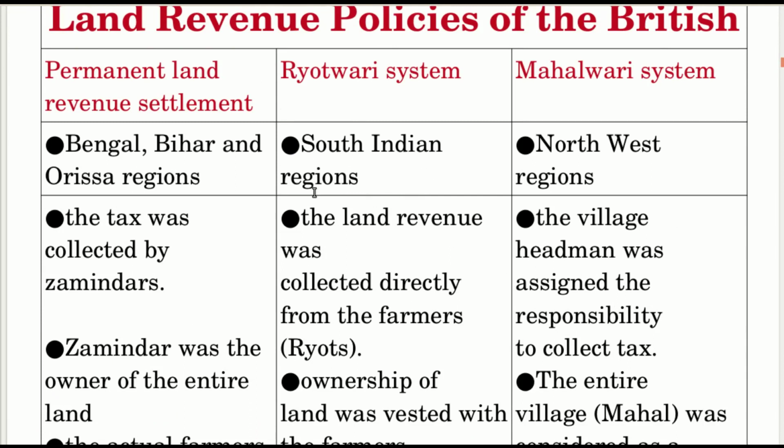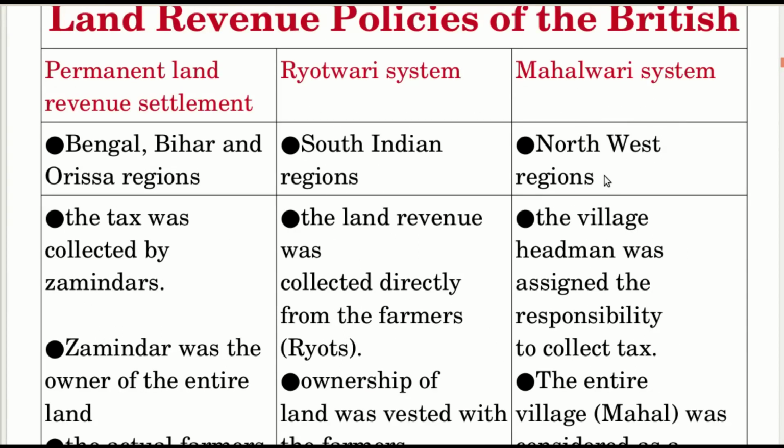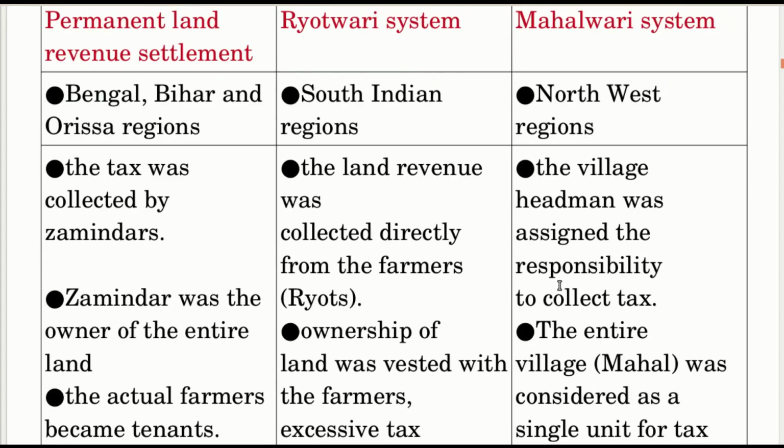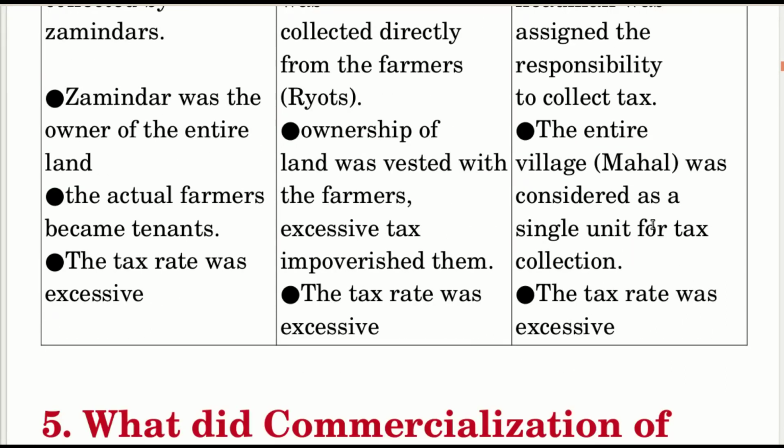Ryotwari system: South Indian regions. The land revenue was collected directly from the farmers, the ryots. Ownership of land was vested with the farmers. Excessive tax impoverished them. The tax rate was excessive. Mahalwari system: Northwest regions. The village headman was assigned the responsibility to collect tax. The entire village, the Mahal, was considered as a single unit for tax collection. The tax rate was excessive.